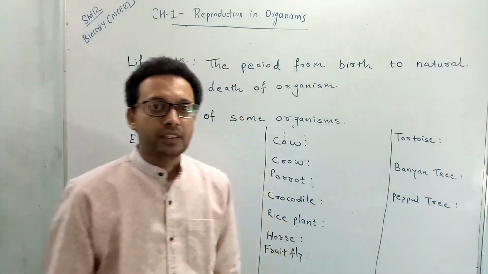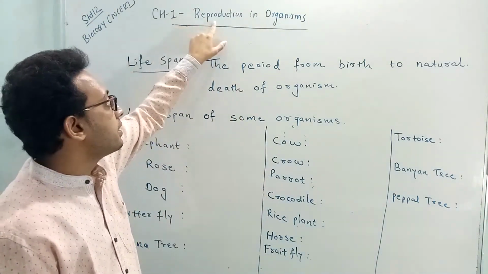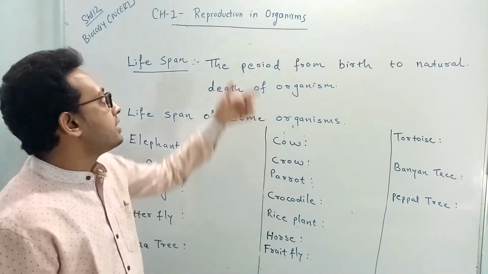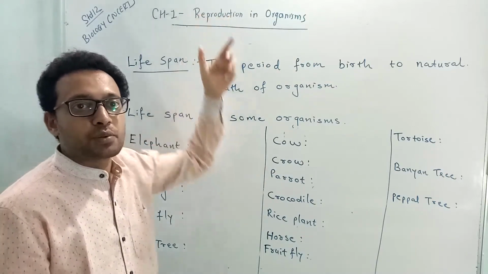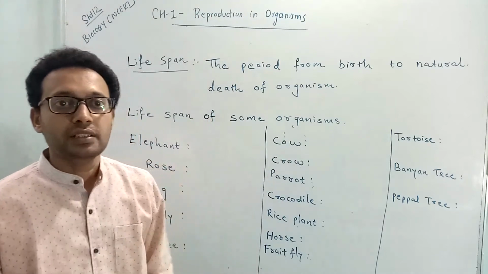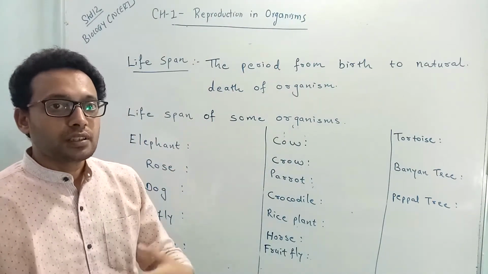Today we will start with chapter number 1 of NCERT biology, that is reproduction in organisms. In this chapter we have to learn the meaning of reproduction and the processes which occur in reproduction. But before we learn about reproduction, we will learn the basics about lifespan.